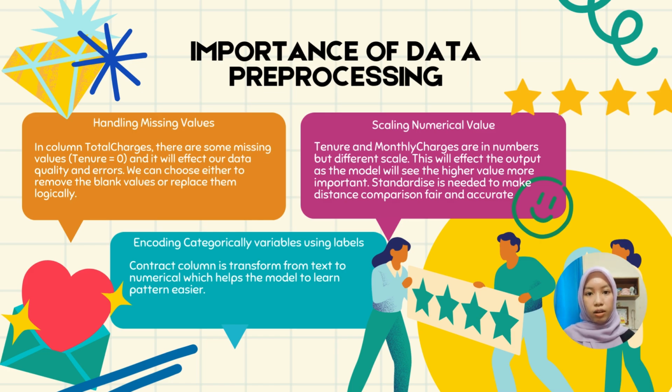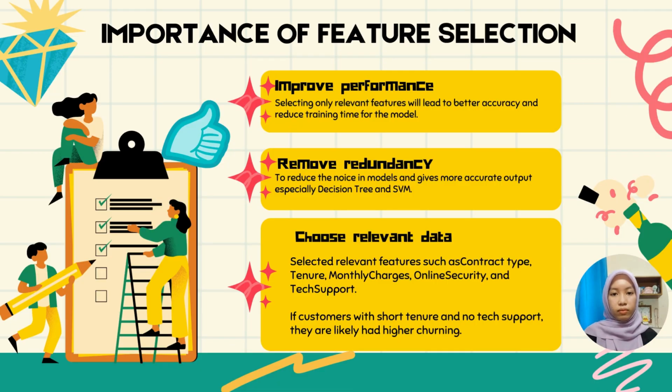Machine learning models cannot directly understand text, so we use one-hot encoding to convert these categorical variables into numerical format. This helps the model understand patterns and relationships between different contract types and churn behavior. The importance of feature selection includes improving model performance. By selecting only the most relevant features, we can increase model accuracy and reduce training time.